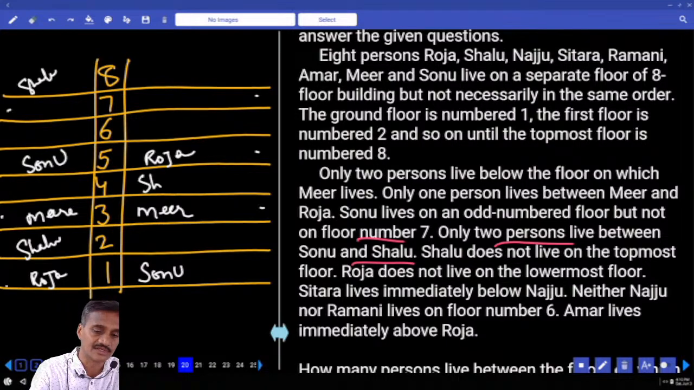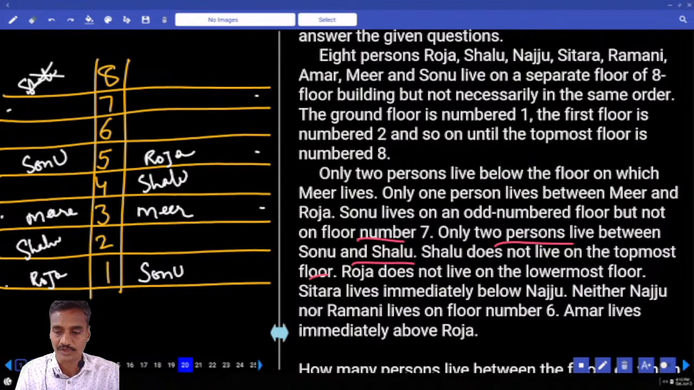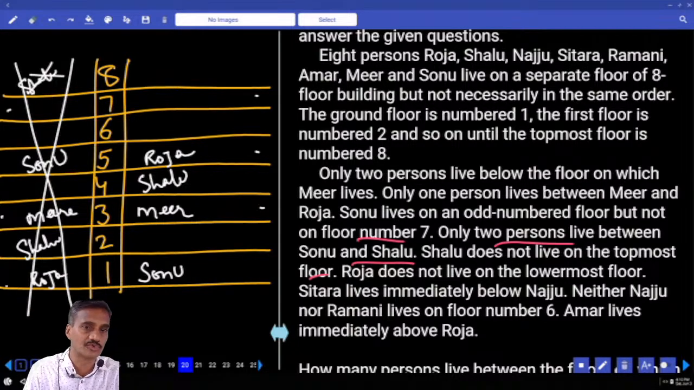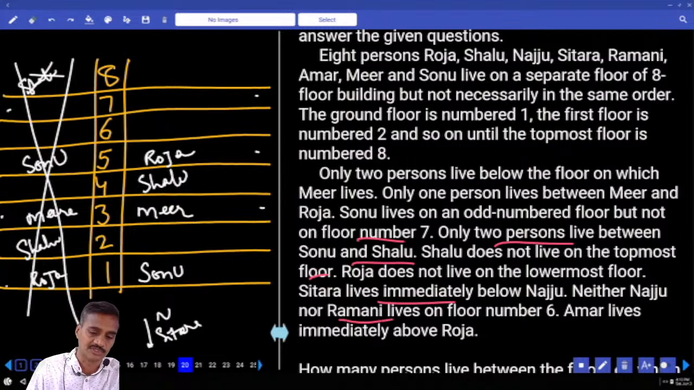Here in the second case, Shalu must be on the 4th floor. Shalu does not live on the topmost floor, so this is ruled out. Then Roja does not live on the lowermost. Now in this case, Roja is on the lowermost, that is again ruled out. Then Sitara lives immediately below Nazu. Now Sitara is immediately below whom? Immediately below Nazu. And neither Nazu nor Ramani lives on floor number 6.